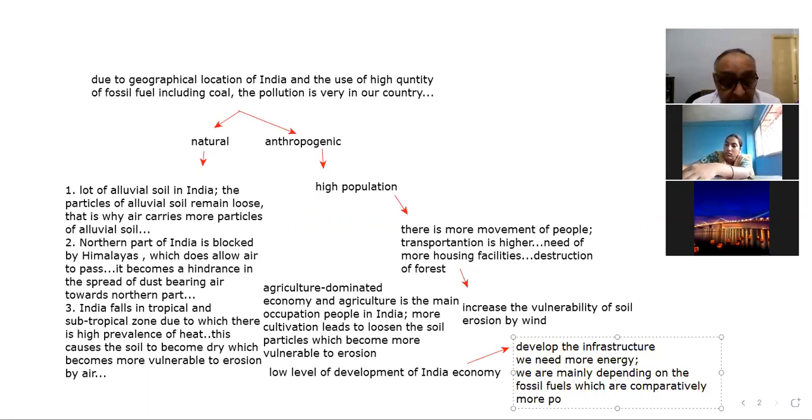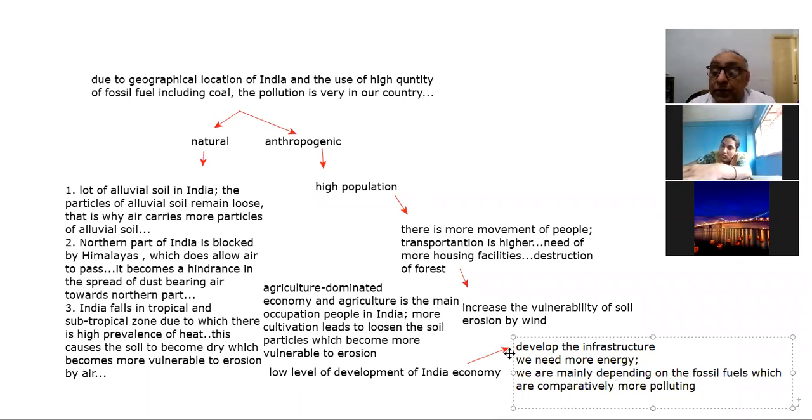We depend on coal, we depend on diesel, we depend on petroleum, etcetera, which are relatively more polluting elements.